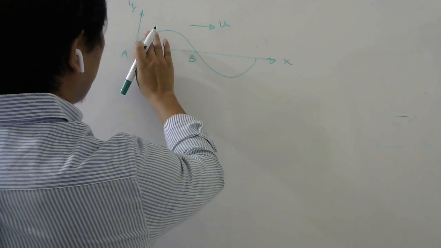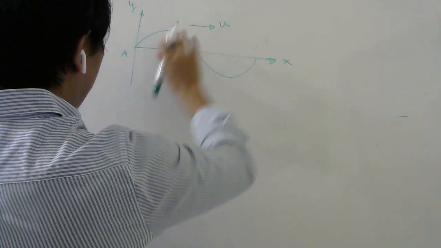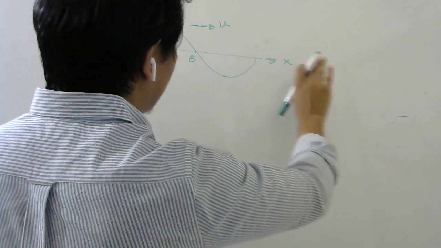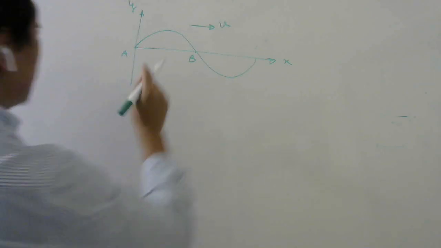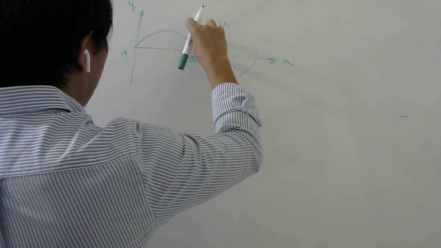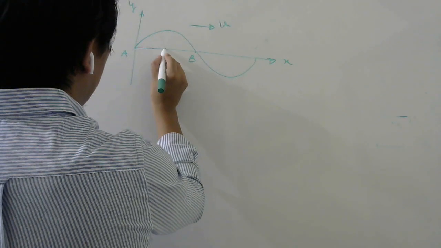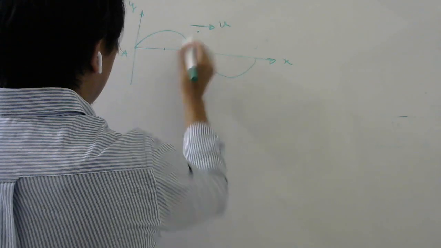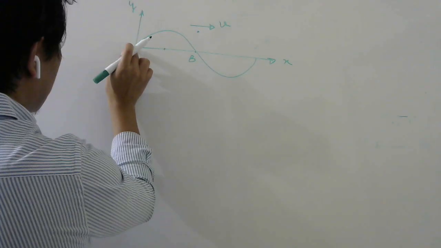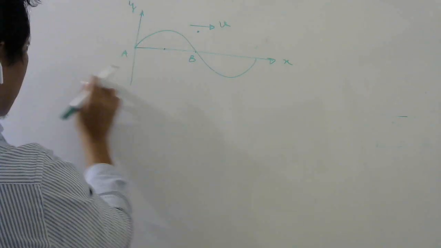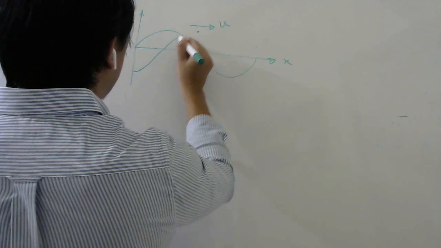You know the wave is propagating along the positive x-axis, right? Which means whatever disturbance has been created here is propagating towards the positive x-axis. Disturbance, not the particles. Matter doesn't move during wave propagation, which means whatever disturbance is here will be here after some time. So this disturbance will be here, this disturbance will be here. If this disturbance has reached here, what would the disturbance here be if there was any wave? It would be this way, right? So that disturbance will reach here. So the waveform will look something like this after some time.